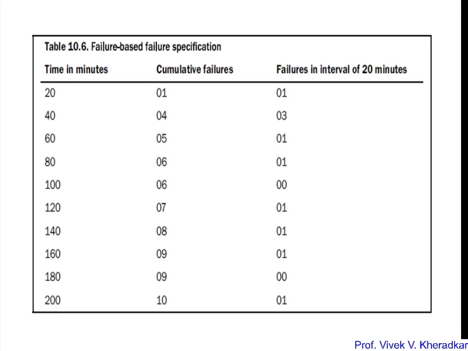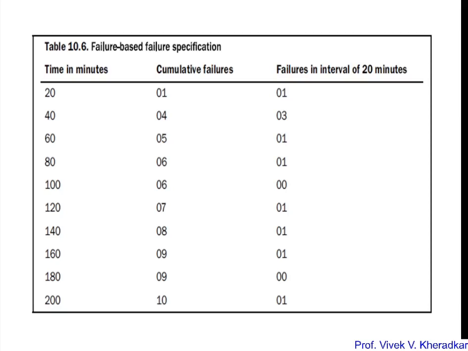Likewise we have noted the failures at 60 minutes, 80 minutes, 100 minutes. Take the example of failures at 120 minutes: its cumulative is 7, but the interval count is 1, because at 100 minutes the cumulative was 6, so between 100 and 120 only 1 occurred. So the cumulative failure represents how many failures occurred up to that minute, and the failure interval notes how many failures occurred between the previous slot and that slot.